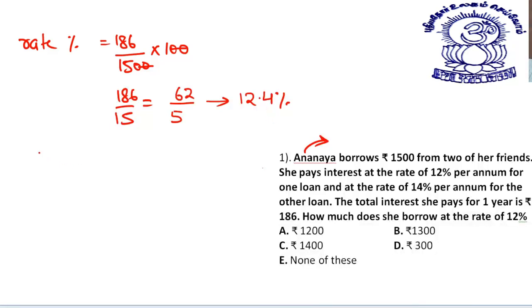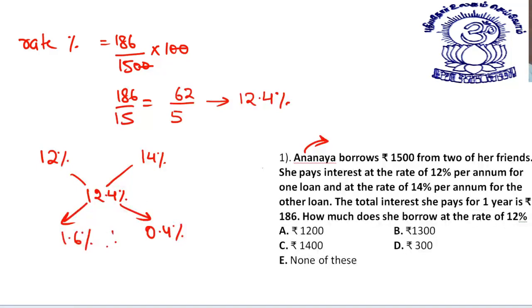Now, she borrowed some part at 12% and another part at 14%. What is the net she is getting? She is getting 12.4%. If I do cross subtraction, dear students, what I'll get? This is 0.4% and this is 1.6%. So this is in ratio 4 is to 1.